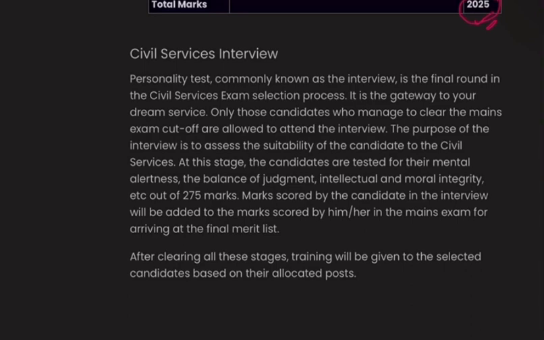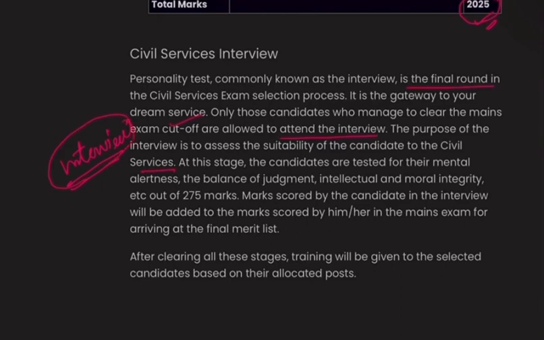The personality test, commonly known as the interview, is the final round in the civil services exam selection process. It is the gateway to your dream service, which we all say, okay. Only those candidates who manage to clear the mains exam cutoff are allowed to attend the interview. The purpose of the interview is to assess the suitability of the candidate for the civil service. See, in this interview there is a catch.